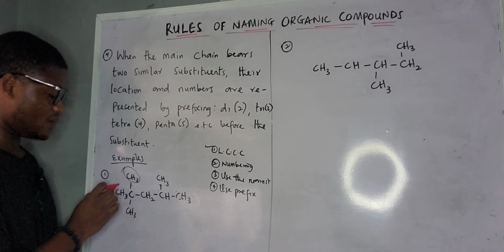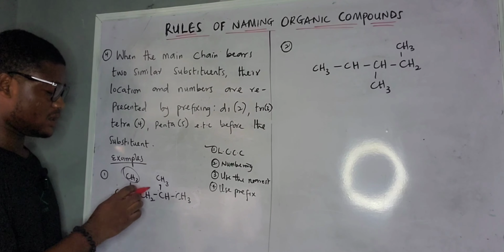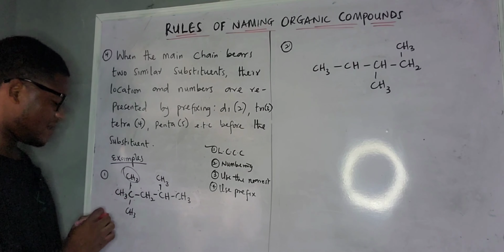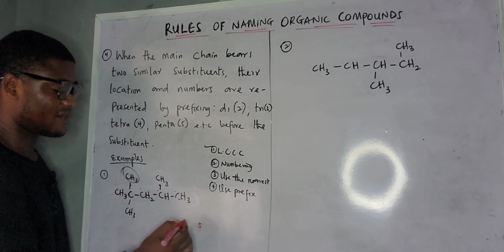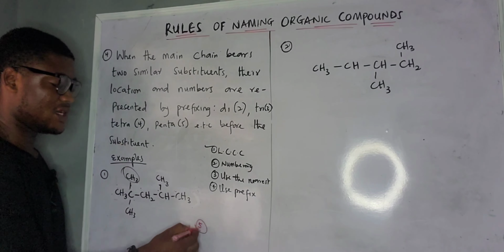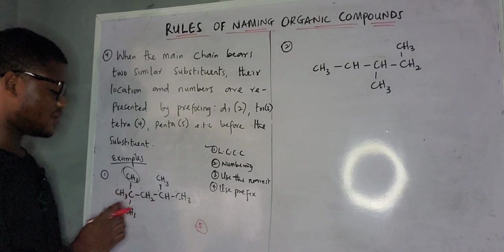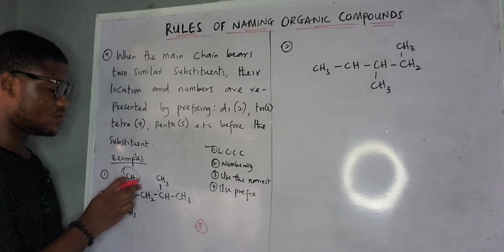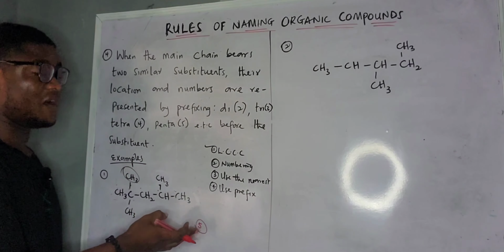Let's say we have 1, 2, 3, 4, 5. So I have my longest continuous carbon chain to be what? To be 5 first. I'm not saying 5 is correct. I'm going to test run everything. So if I start from here, I'm going to have 1, 2, 3, 4, 5. It's also 5. So 5 is still the longest.